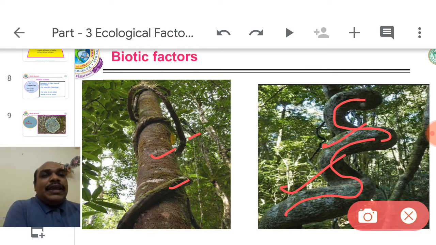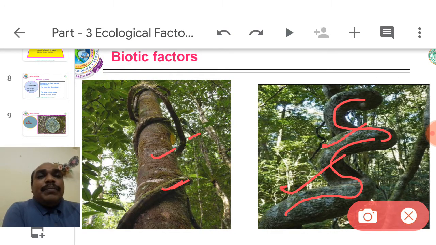That is called a liane. The stem is woody but weak in nature, they can't stand erect. Therefore, with the help of another plant it can grow and curls either right or left around the other plant. They are called lianes.